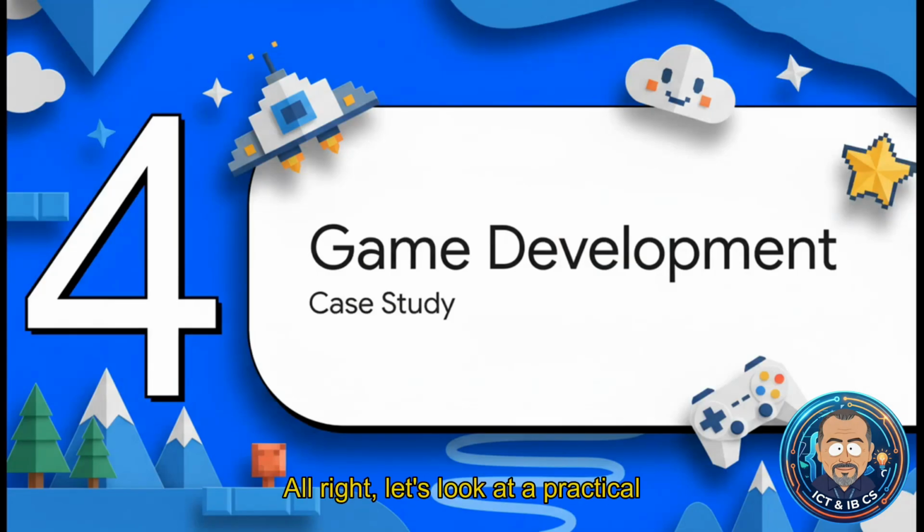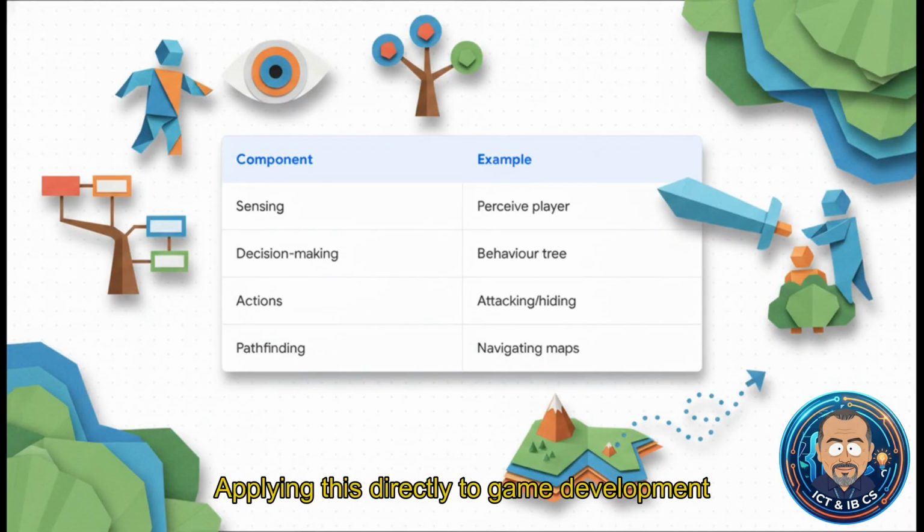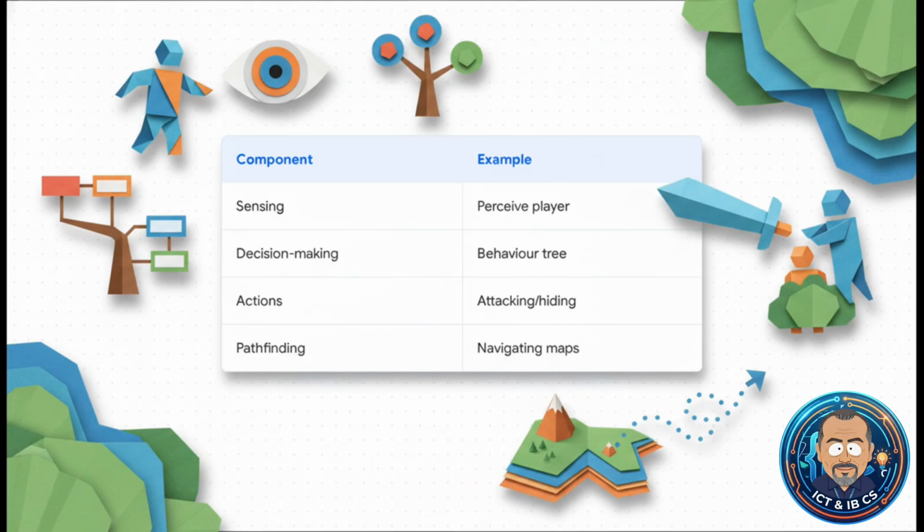All right, let's look at a practical application in part 4, our case study on game development. Applying this directly to game development reveals how a highly complex non-playable character, or NPC, is actually decomposed into just 4 simple programmatic variables. Instead of trying to code an entire seemingly intelligent enemy all at once, we just break it down. We give it sensing, which is really just code looking for player proximity.